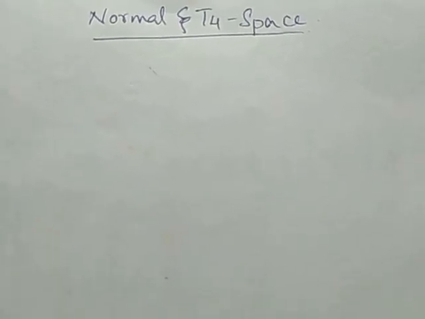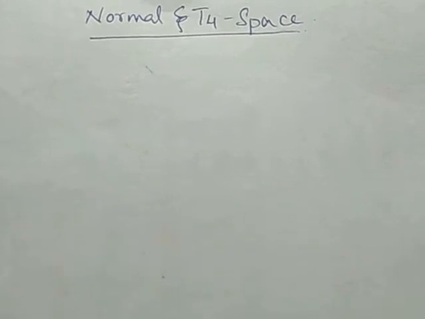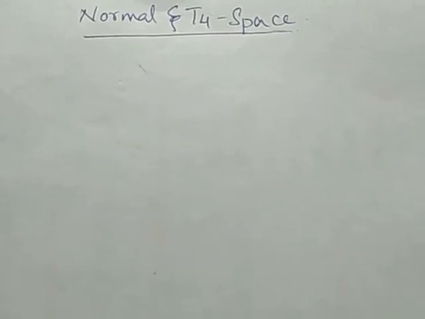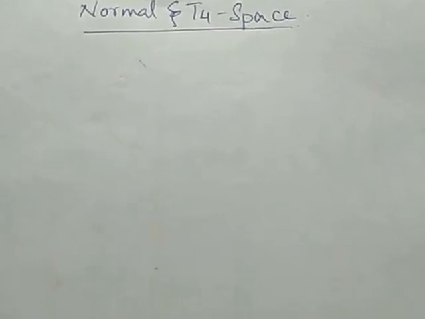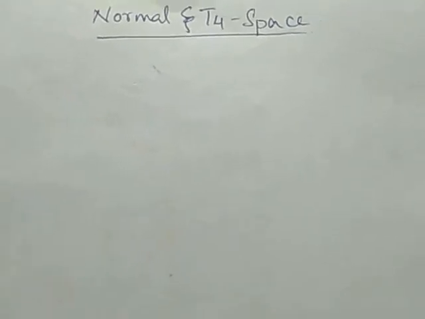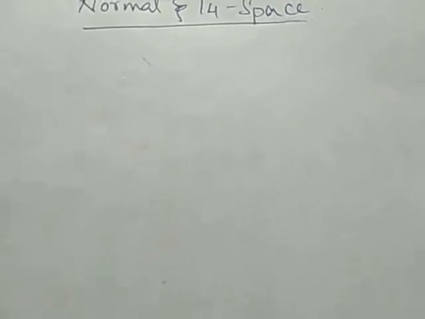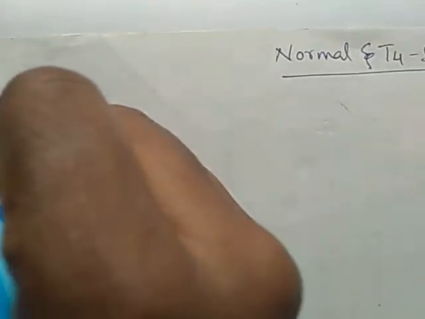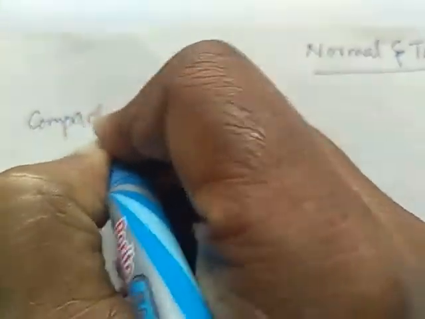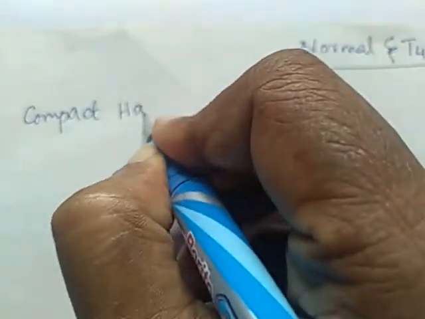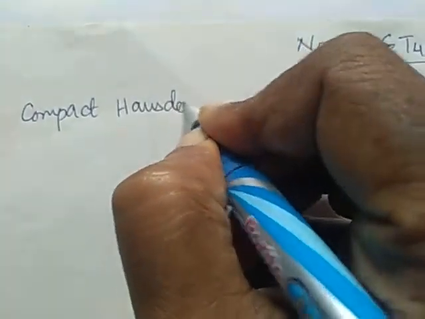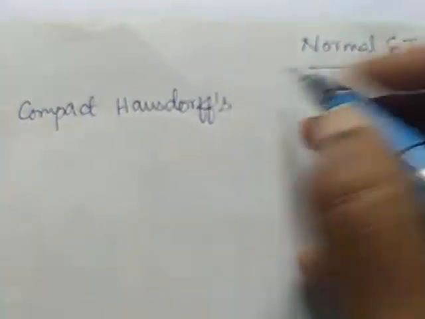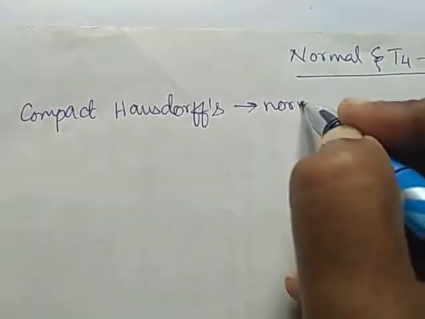Hello student, in this video we are going to study some theorems on T4 space. So the very first theorem is, now we are going to prove every compact Hausdorff space is normal. A compact Hausdorff space, it means T2 space, is normal. That's what we are going to prove.